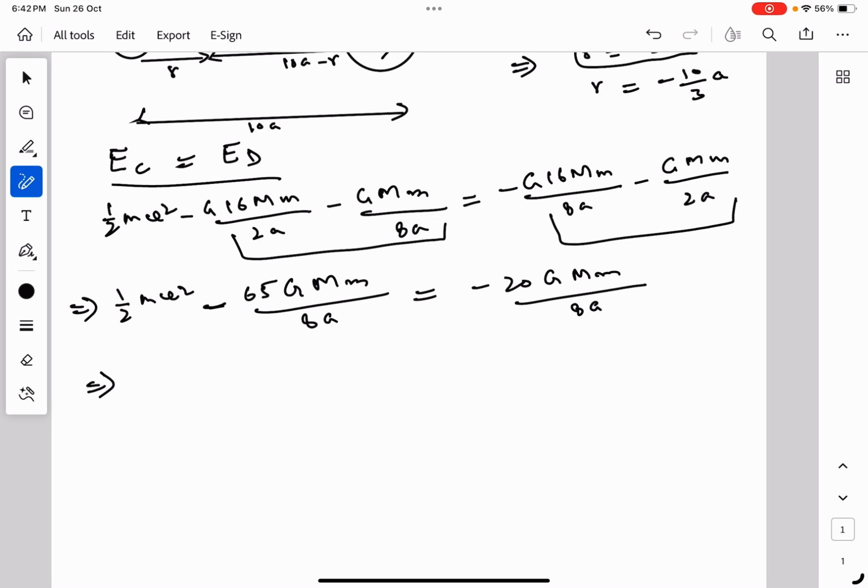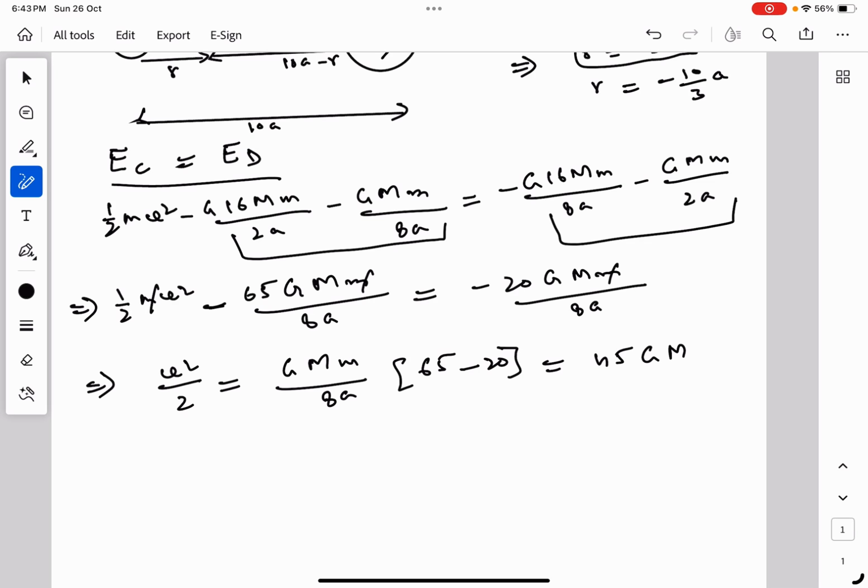So small m cancels everywhere. So we are left with v square upon 2 equal to 45 GM upon 8a.